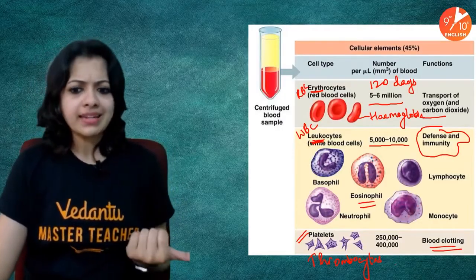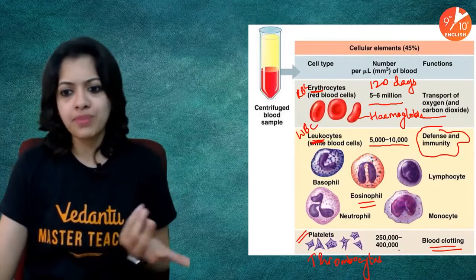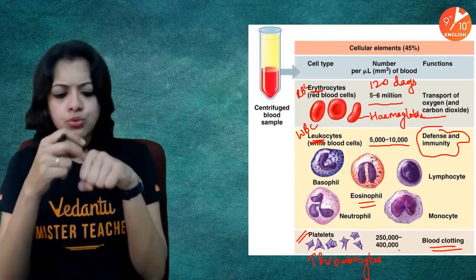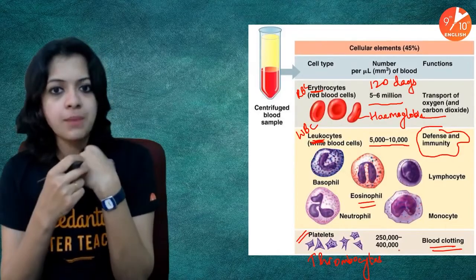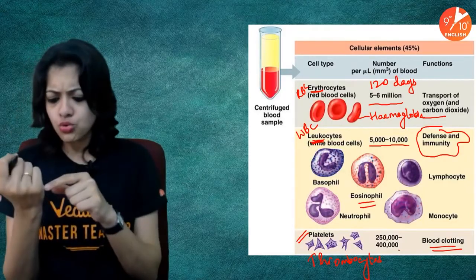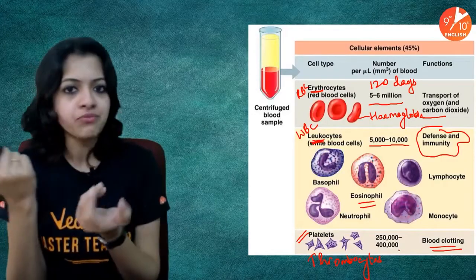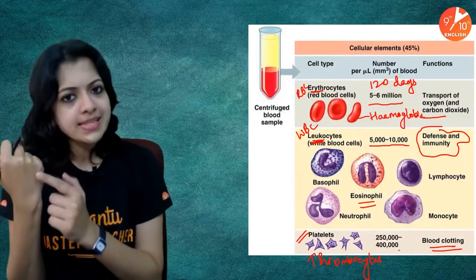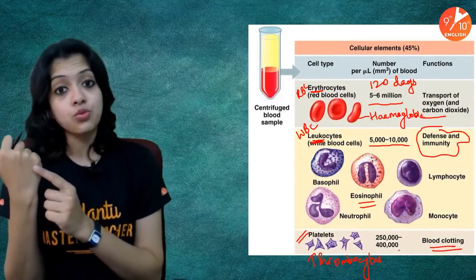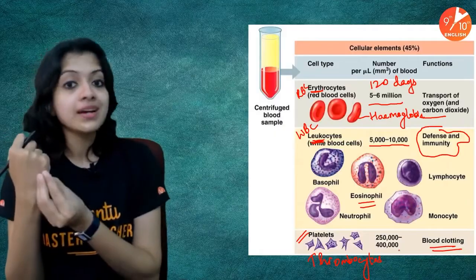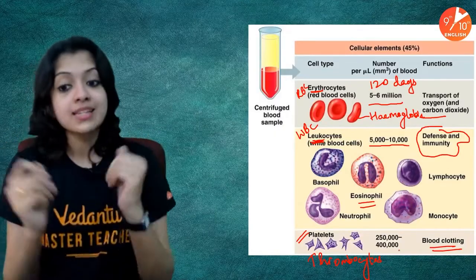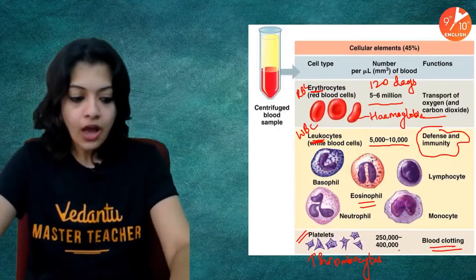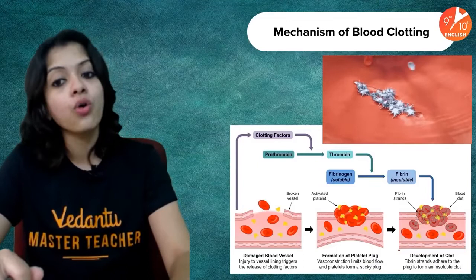How do the platelets perform this function of blood clotting? I'm assuming all of you know what a blood clot is, right? Even if it's a small wound or a small cut on your skin because you got scratched from somewhere by mistake, although initially you may see fluidy blood coming out, within some time you may see that the blood has formed a clot and no more blood is oozing out. That is because of the blood clotting mechanism of platelets. So let's try and understand how it carries this out.